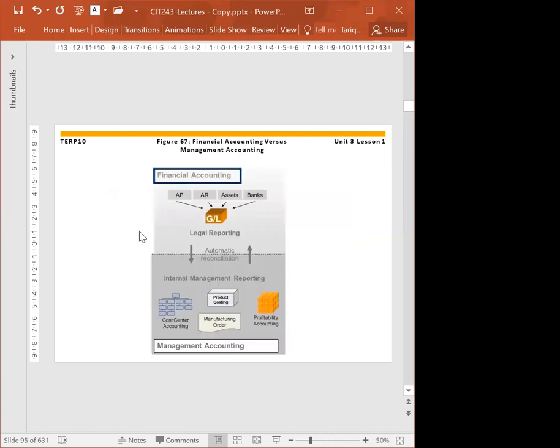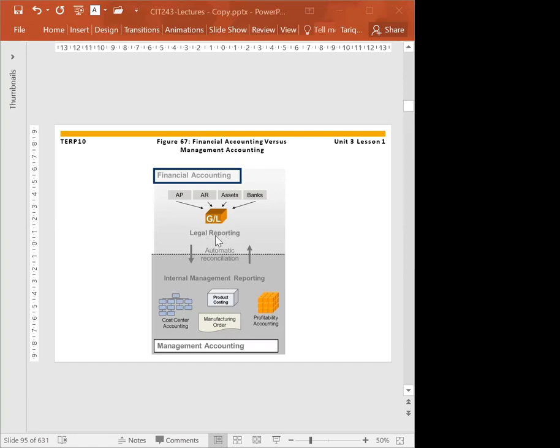Now we have a comparison of financial accounting and managerial accounting. Remember one thing: financial accounting is external accounting, and managerial accounting is internal accounting. So this is for internal management reporting, and this is for legal reporting.